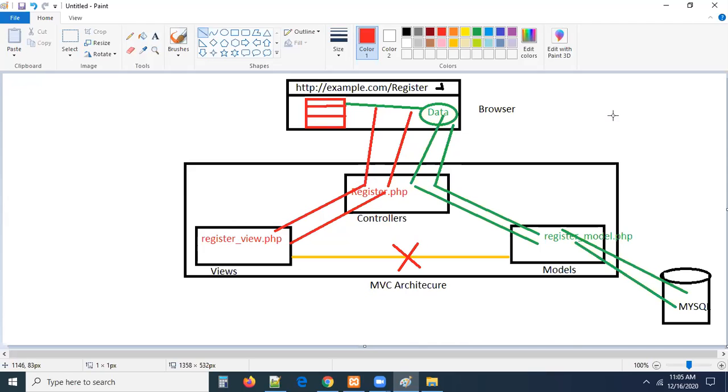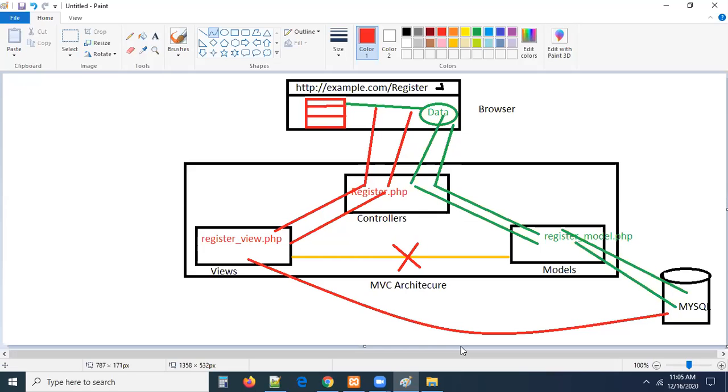Right? I have a doubt, guys. Sir, whatever data we have in this, can I insert data directly in the database from the controller, from the browser? It is impossible, guys. MVC does not allow this kind of stuff. And a view, whatever data we have in the view, can I save the view data into the database directly? Is it valid? Can I do it, guys? From view, can I save data to the database? No, only the model is the person who can save the data into the database. No others are allowed here.